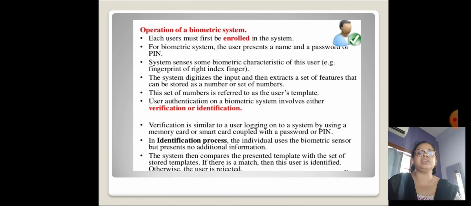In the identification process, the individual uses the biometric sensor but presents no additional information. The system then compares the presented template with the set of stored templates. If there is a match, then this user is identified. Otherwise, the user is rejected.